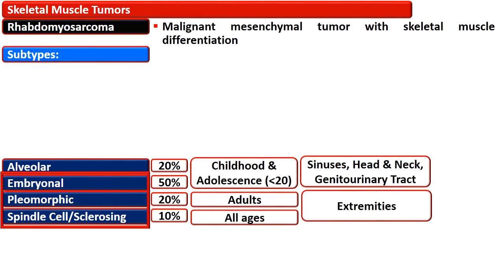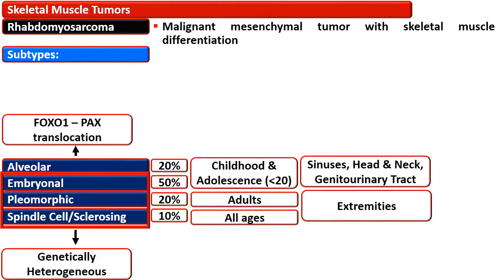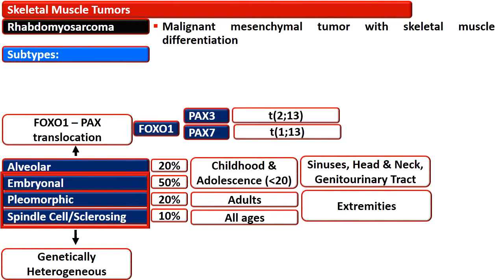The embryonal, pleomorphic, and spindle cell sclerosing types are genetically heterogeneous, while the alveolar type of rhabdomyosarcoma is associated with FOXO1 PAX translocation.